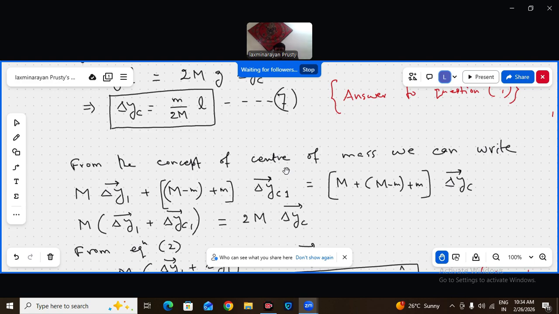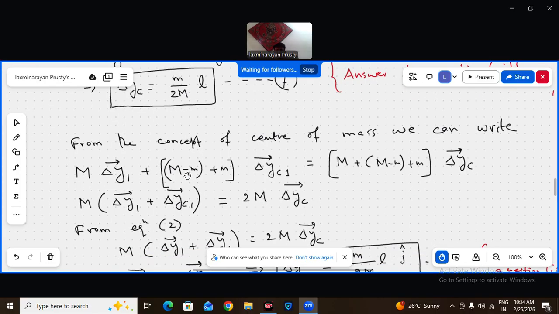This is the rise of center of mass of the ladder and man. So capital M delta Y1 plus (capital M minus M plus small m) delta YC1 is equal to total mass into delta YC. This is from the basic concept of center of mass.